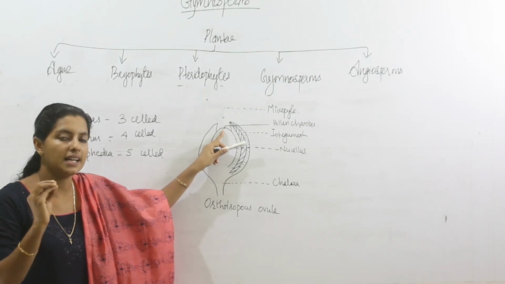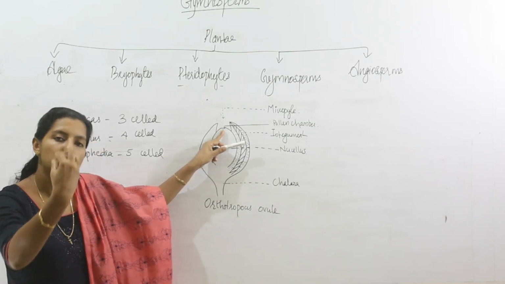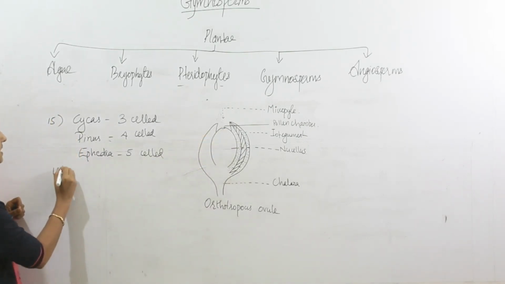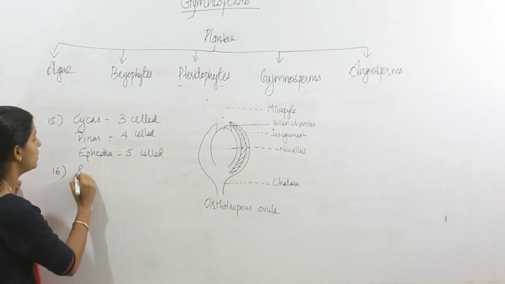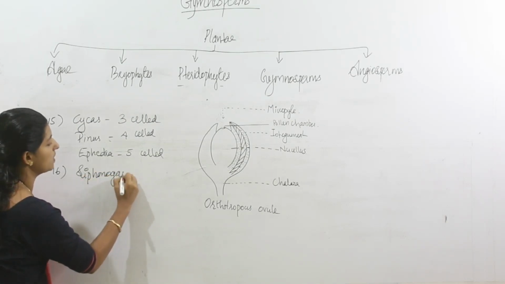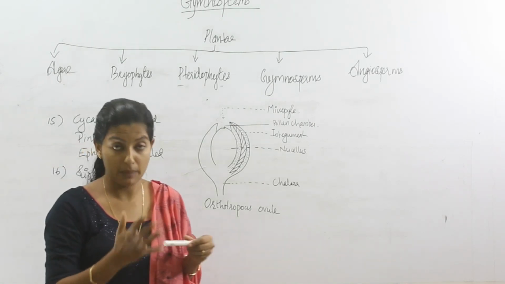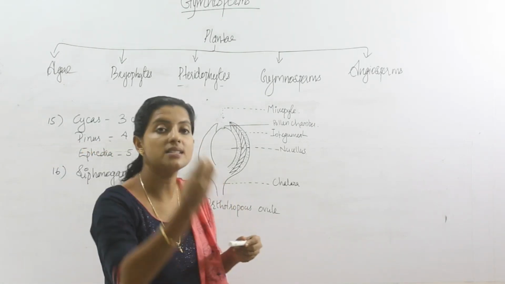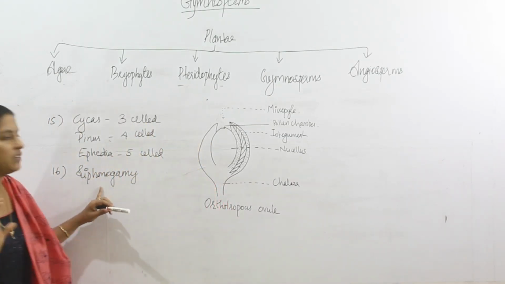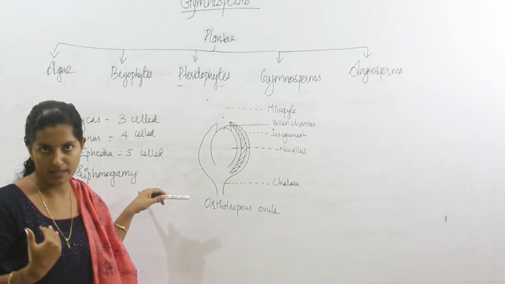The pollen grains will germinate and the gamete transfer is through the pollen tube. Such type of fertilization is known as siphonogamy. So, what is siphonogamy? Siphonogamy means the transfer of male gametes through the pollen tube. That process is called siphonogamy. So the gamete transfer is siphonogamous.